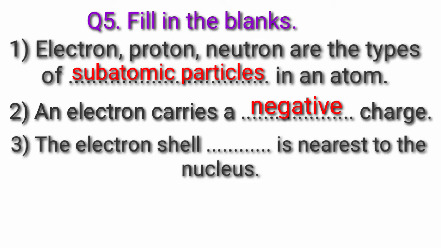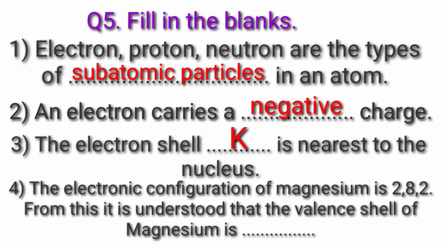Question 3. The electron shell blank is nearest to the nucleus. Answer: the electron shell K is nearest to the nucleus. Question 4. The electronic configuration of magnesium is 2, 8, 2. From this it is understood that the valence shell of magnesium is blank. Answer: the electronic configuration of magnesium is 2, 8, 2. From this it is understood that the valence shell of magnesium is M.